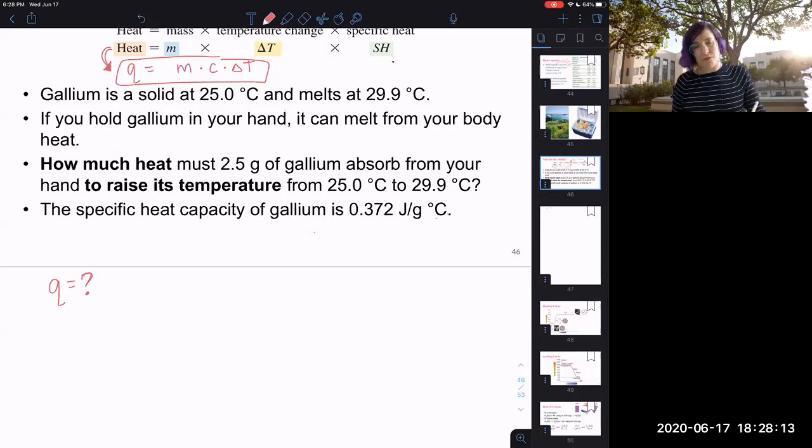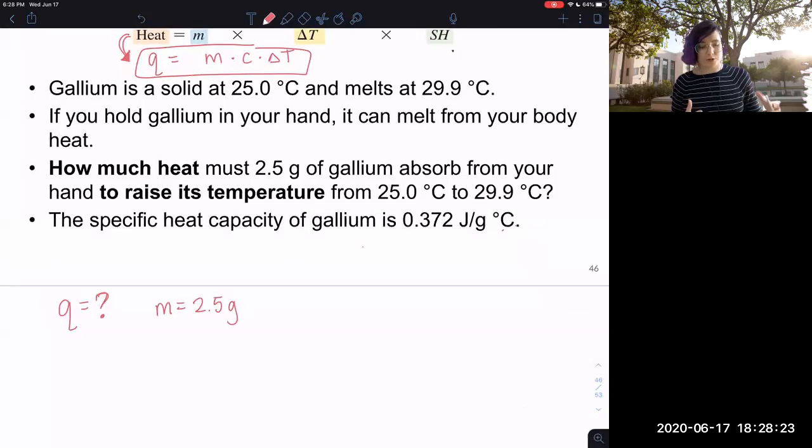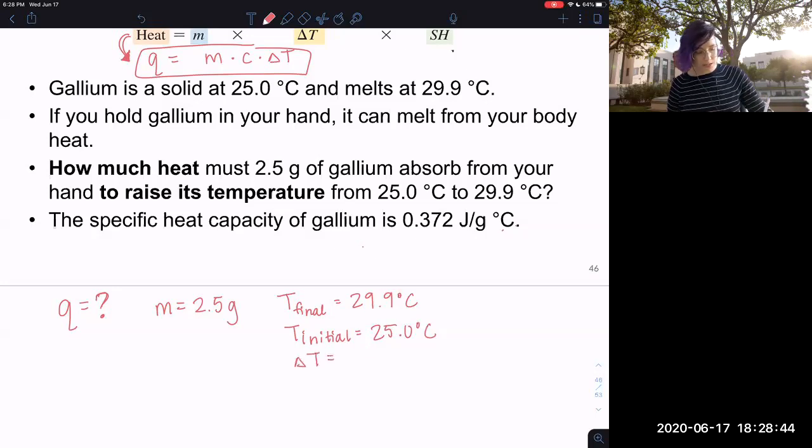They give me this 2.5 grams. What is that? That's the mass, right? So my mass is 2.5 grams. Then they tell me they're going to raise the temperature from 25 to 29.9. So what is my final temperature? That's going to be your 29.9 because it's where you end. And my initial temperature is going to be 25.0. That's where I started. So my change in temperature is going to be equal to 29.9 minus 25. Careful of my sig figs here.